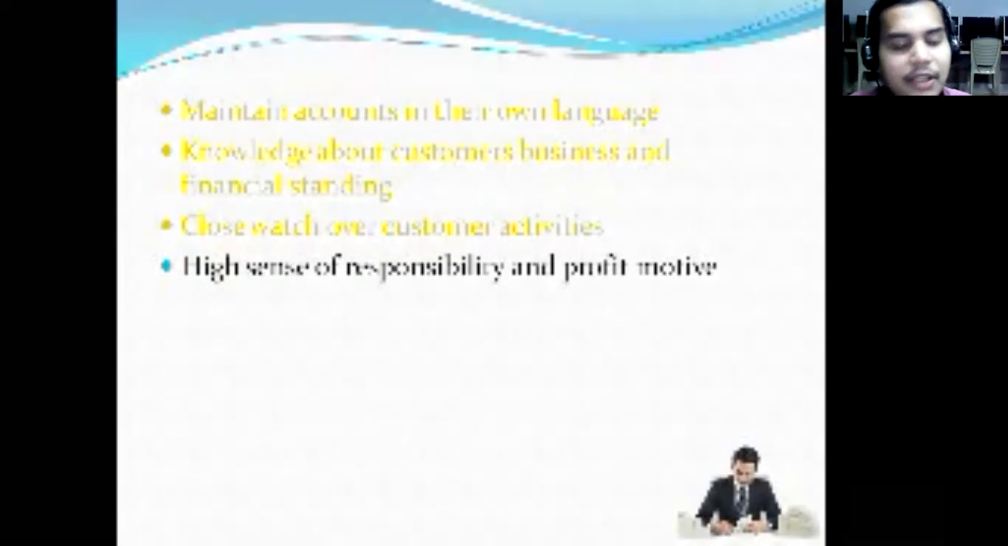So in this sense, we can say definitely indigenous bankers have a high sense of responsibility and definitely a profit motive. Any kind of business that we take, business means profit motive. In first year, you have studied that business is nothing but buying and selling of goods and services for the sake of profit. Without the sense of profit motive, you are not going to do business. In the same way, the indigenous bankers also have a sense of profit motive.